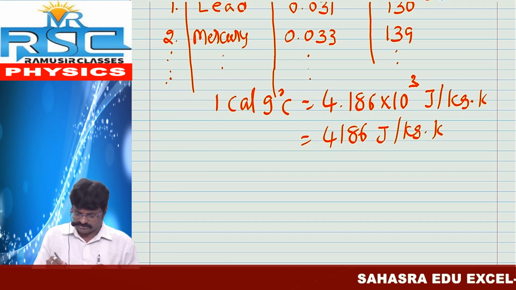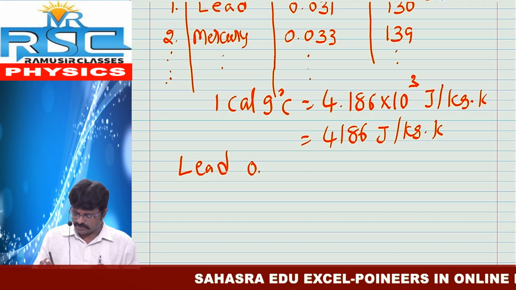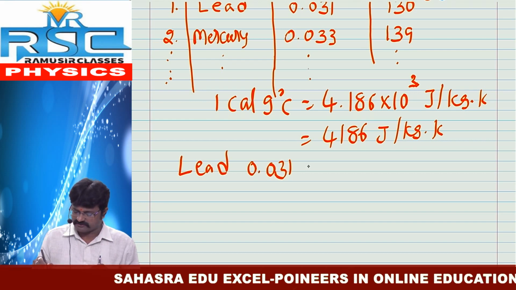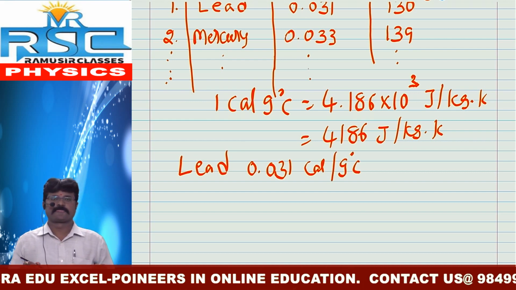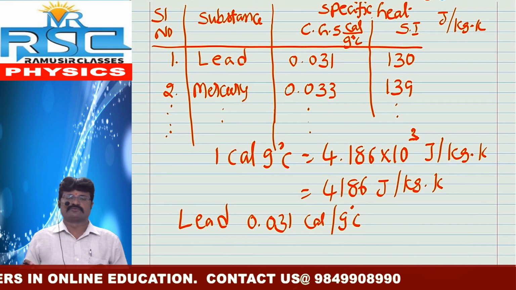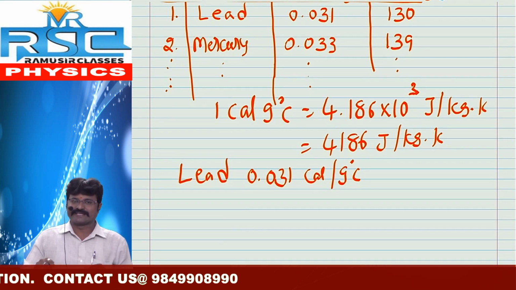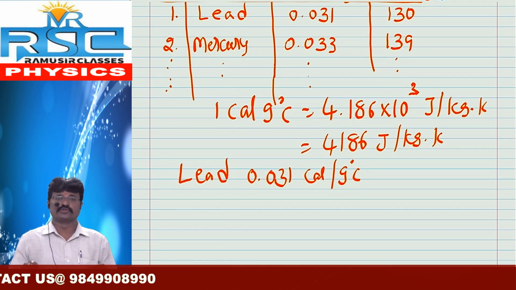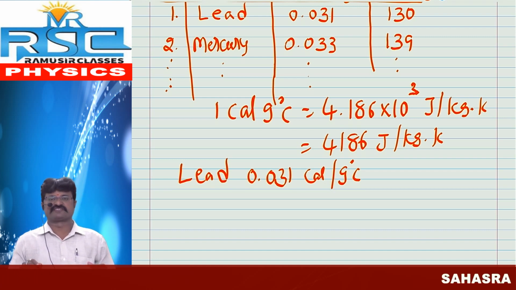Let us explain with an example. The CGS value of lead is 0.031 calorie by gram degree Celsius. We want to find the SI unit of this value. How is it possible to find? We already said 1 calorie by gram degree Celsius is equal to 4.186 into 10 cube joule by kg Kelvin, which is also written as 4186 joule.